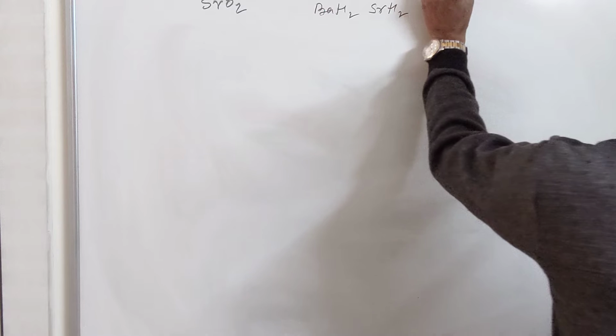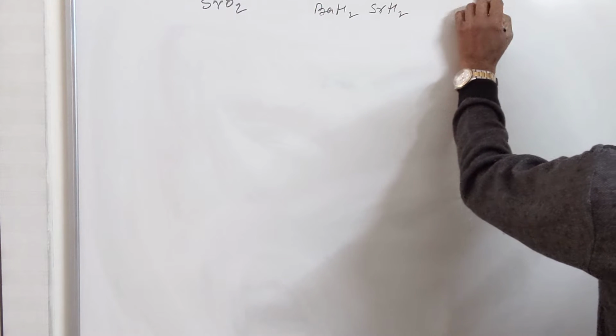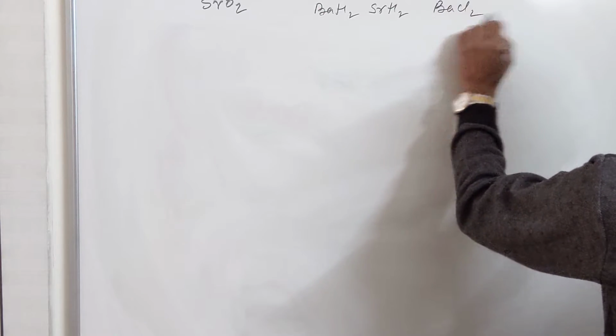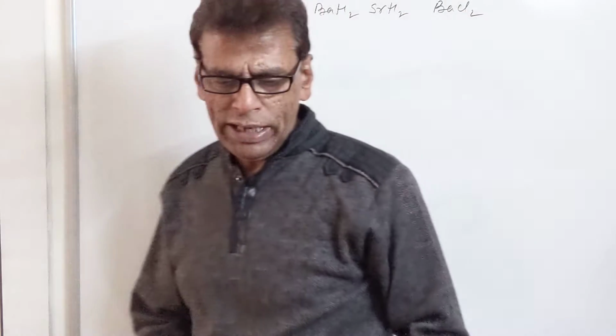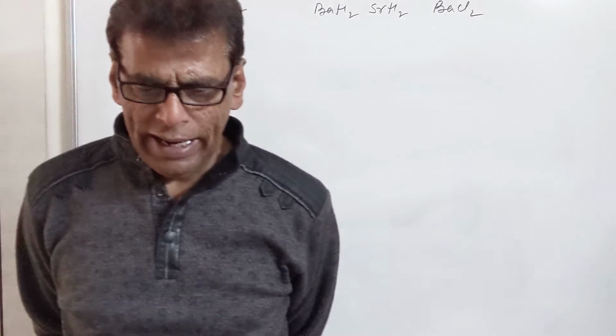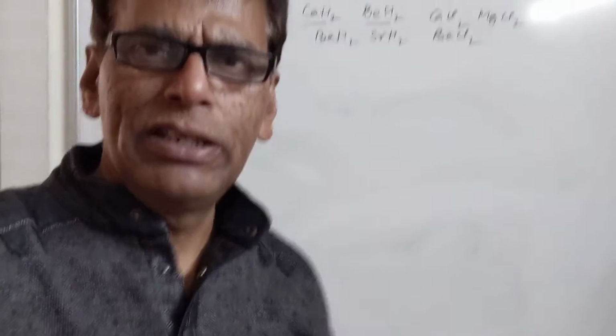Then we have the action of halogens. Action of halogens produces NaCl, KCl, CaCl2, MgCl2, BaCl2, and so on. Then we have the action of acids. All of these metals can combine with inorganic acids like HCl, HNO3 and H2SO4, and they produce salts on reaction with these metals.